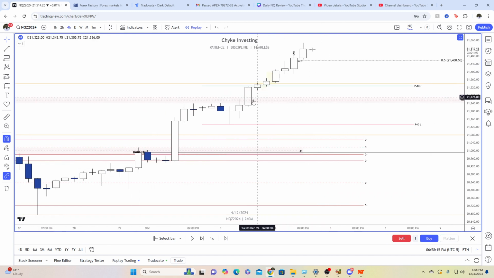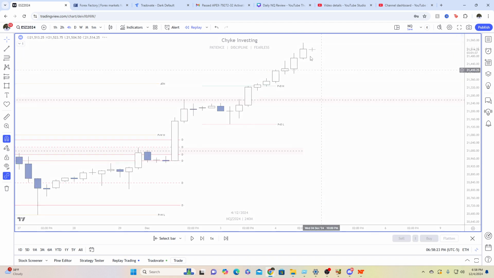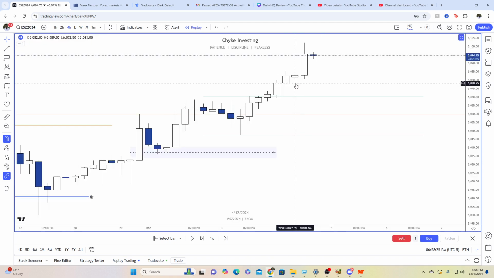On the 4 hour, we pretty much have just been going up since yesterday morning. There's not really much to say here. Price has just been going up. One thing that I did see in the morning that would have also helped me to recognize that price was still going higher: when we came into that 10 o'clock hour, we did come lower and have a retracement into this 4 hour BISI on ES, and then we wicked higher and rejected from it and kept going higher.